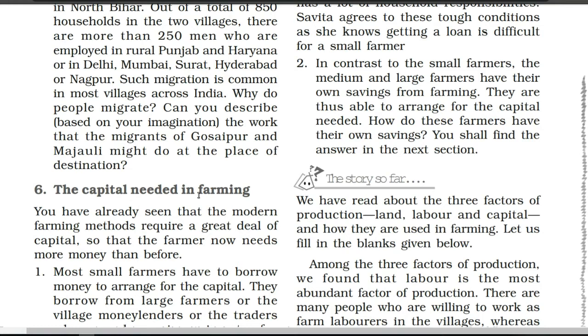Now let's see how this works in Palampur. In village Palampur, as we have already discussed, there are three categories of farmers. First are small farmers, second medium farmers, and third large farmers. From person to person, whatever my problem is, it is not your problem, and whatever your problem is, it is not mine. So for each and every person, the problems and solutions are different. The condition is different.